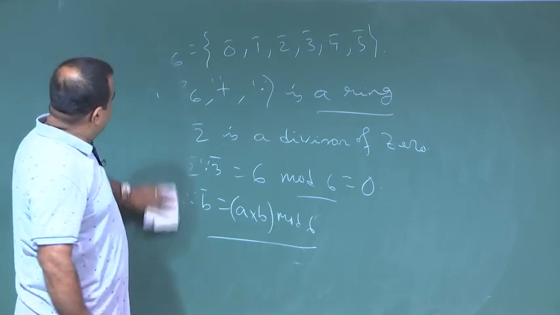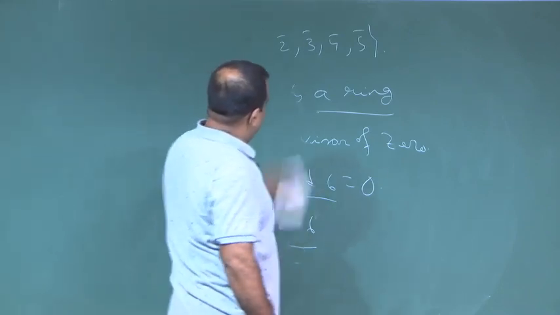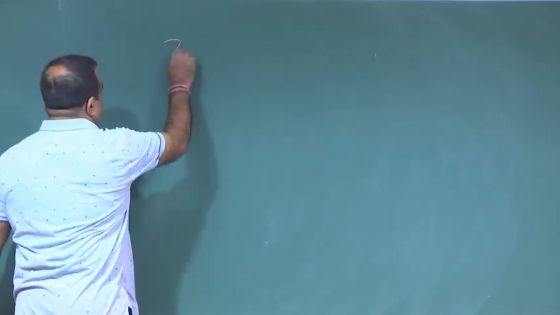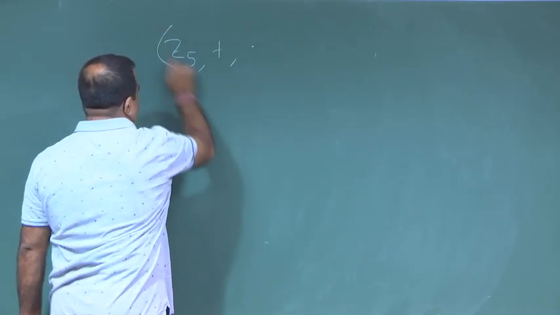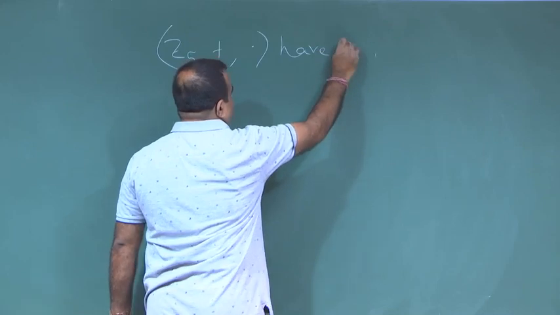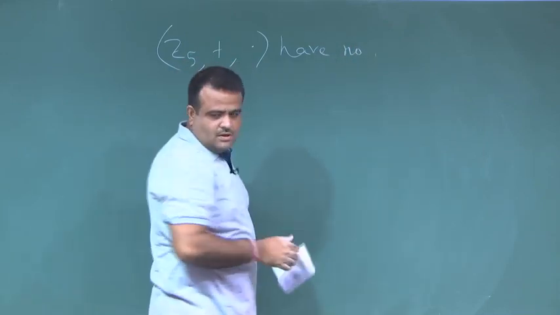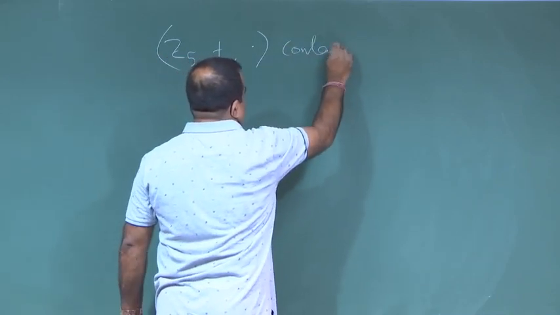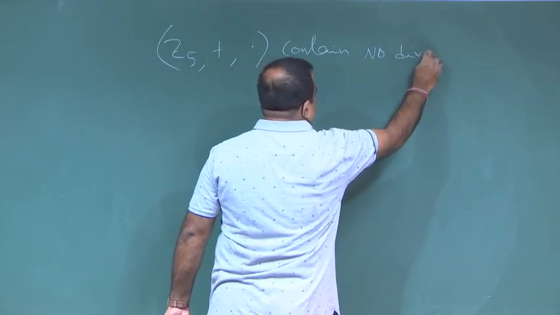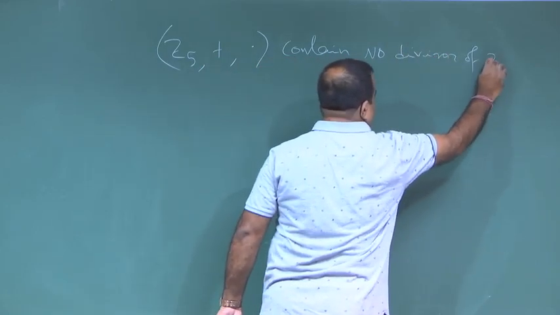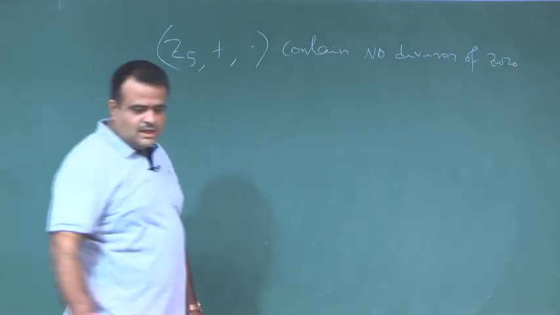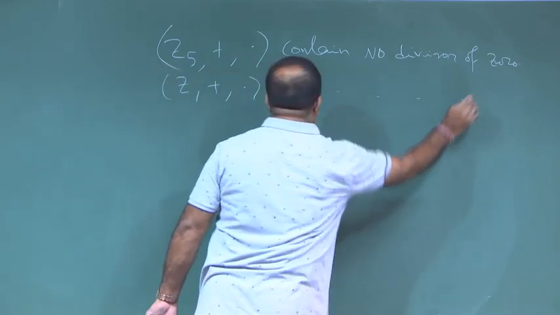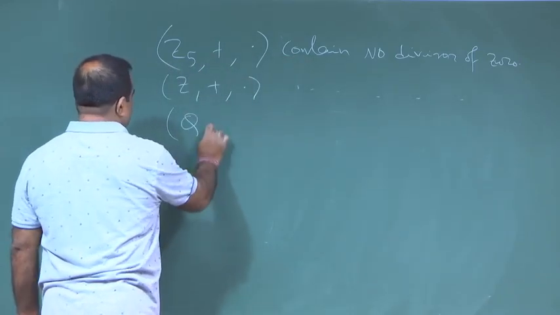Now, if we take Z5, then it has no divisor of 0. Z5 has no divisor of 0. Similarly, the set of all integers also contains no divisor of 0.